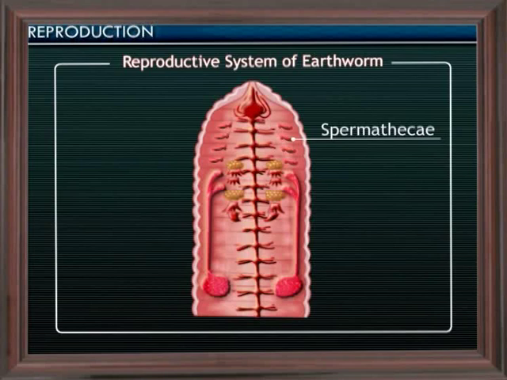Spermathecae are present in the 5th, 6th, 7th and 9th segments of the earthworm. These are sac-like structures and are used to store spermatozoa during copulation.